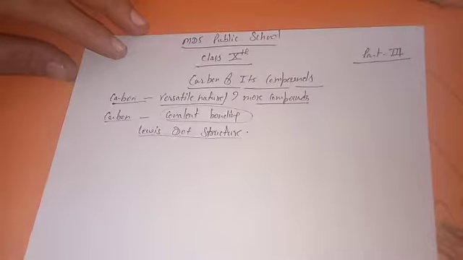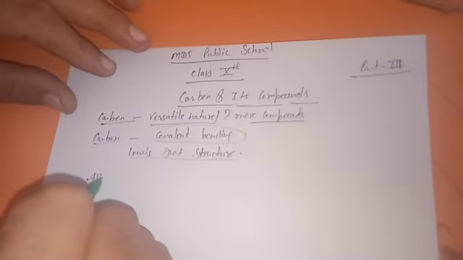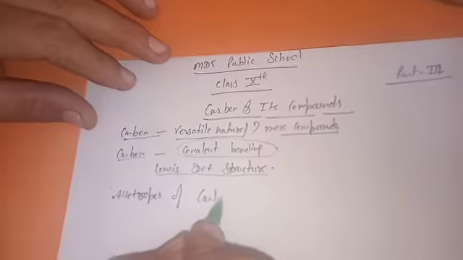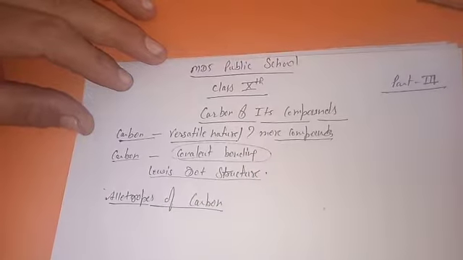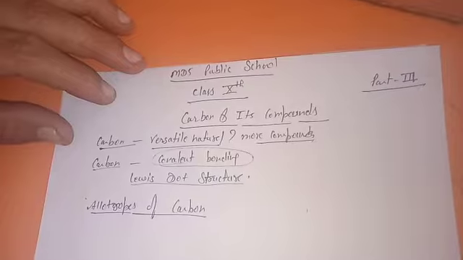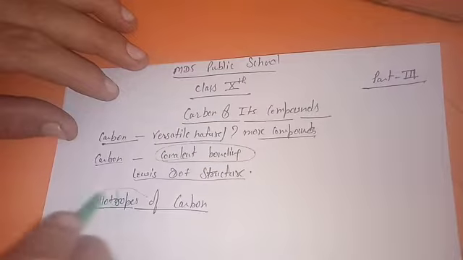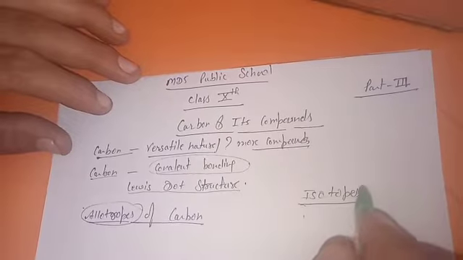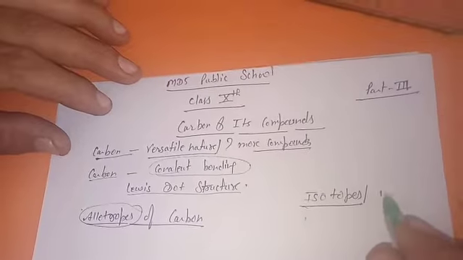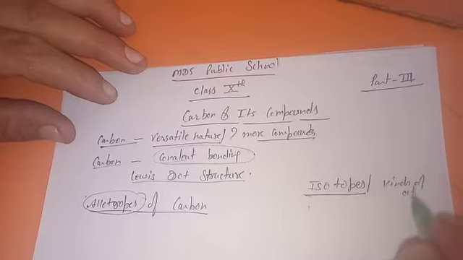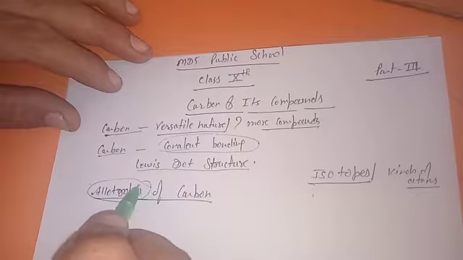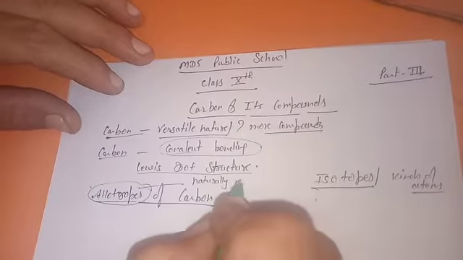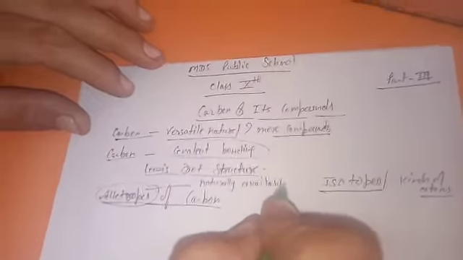Okay. Now today we will discuss the allotropes of carbon. So there are two allotropes. I am clearly explaining to you that allotropes and isotopes are completely different things. Isotopes depend on the kind of atoms, but allotropes depend on the naturally available species of that element.